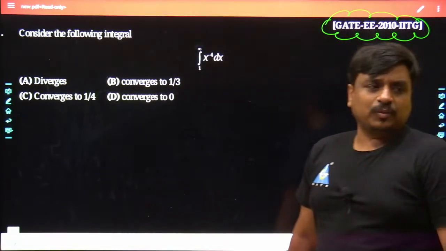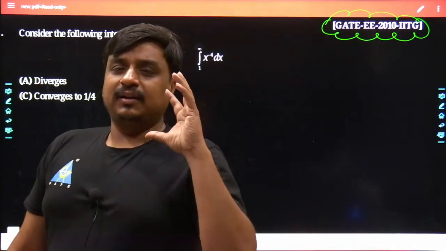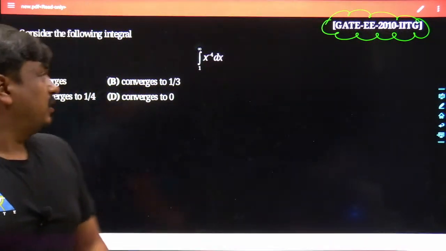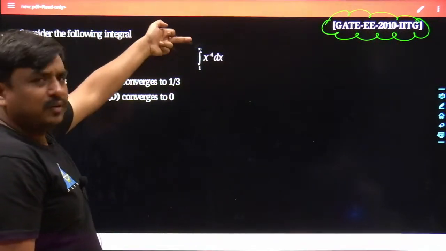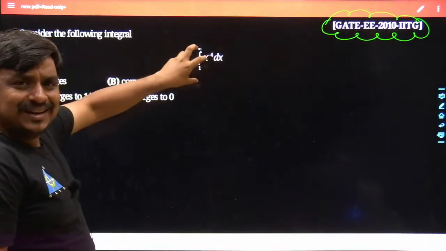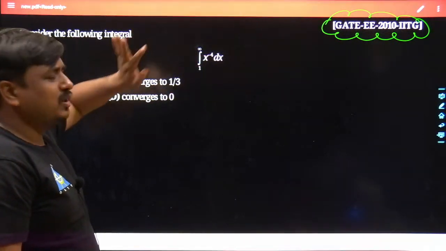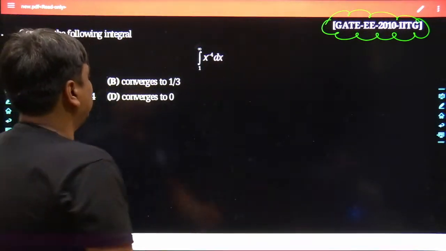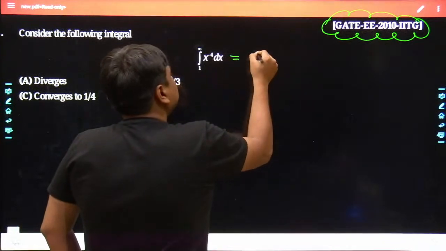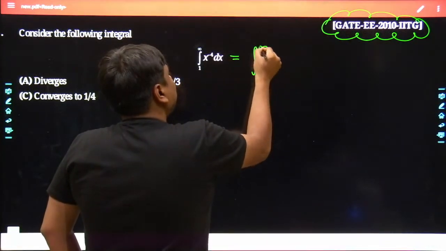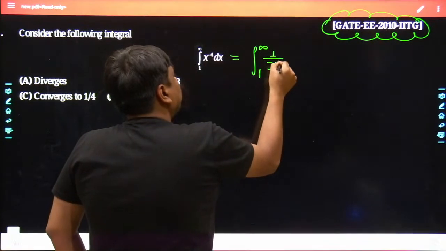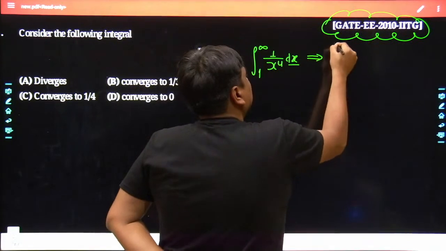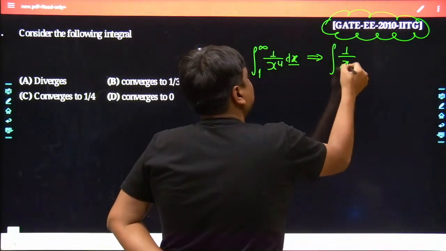And once you see this sort of problem, try to recollect the special derivation that has already been made, where the integration was made from 1 to infinity and the function had the nature 1 divided by x to the power of p. Obviously, you can rearrange this problem into the same form, where the integration is from 1 to infinity of 1 divided by x to the power of 4 dx. If you recollect, how was the derivation which we performed earlier?